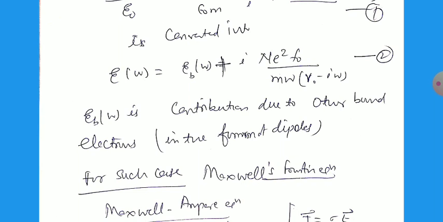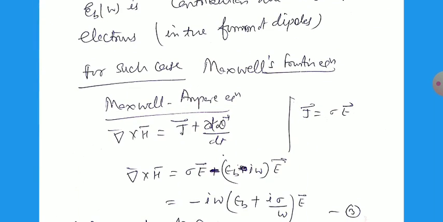For such cases, the Maxwell fourth equation, called Maxwell-Ampere's law, del cross H equals J plus del D by del t. Here J is the current density and D is the displacement vector. So J equals sigma E, where sigma is the conductivity.